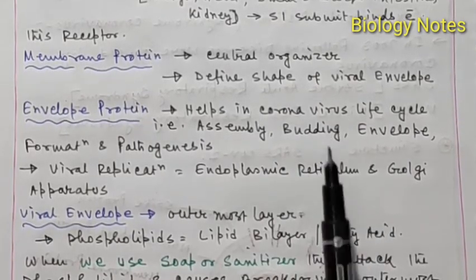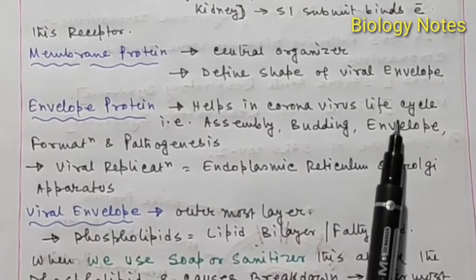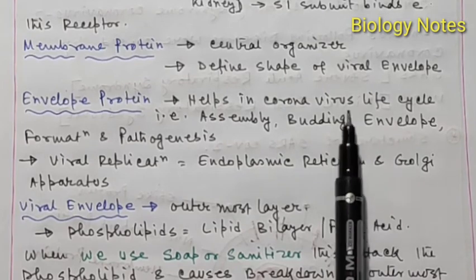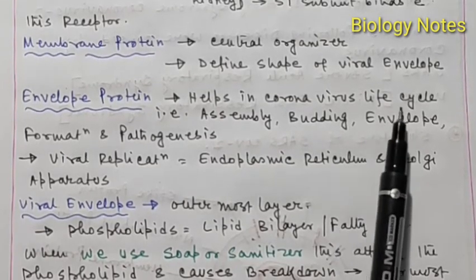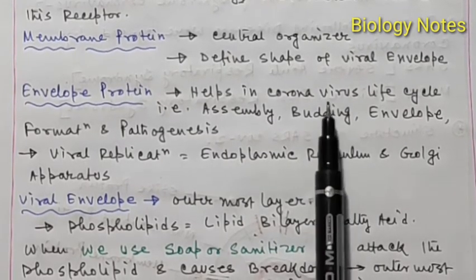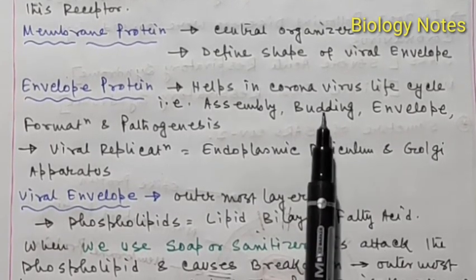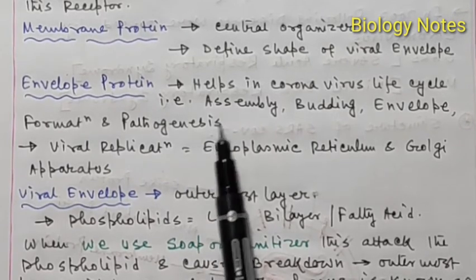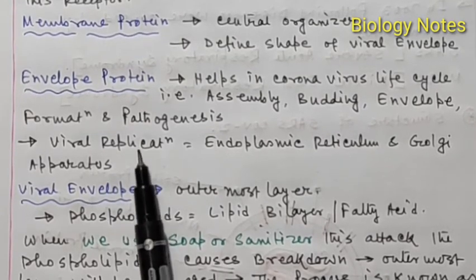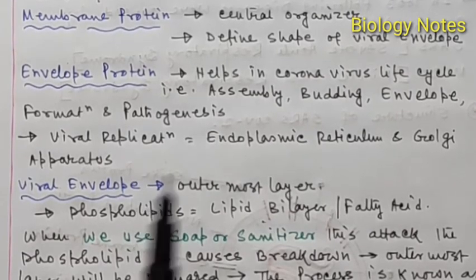Actually, when the coronavirus enters the host cell, it increases its number by the process of replication, and the virus reproduction process is usually known as replication. In the replication process, they produce a huge number of viruses in the host cell. When a virus enters a host cell, it undergoes its life cycle, and this life cycle has different phases: the assembly, budding, envelope formation, and pathogenesis. These actions are performed by the envelope protein, and viral replication usually occurs in the endoplasmic reticulum and the Golgi apparatus of the host cell.